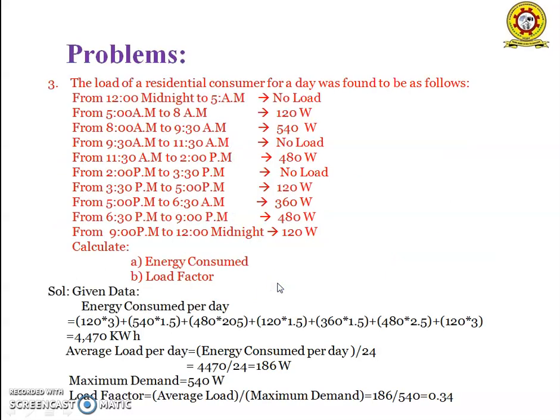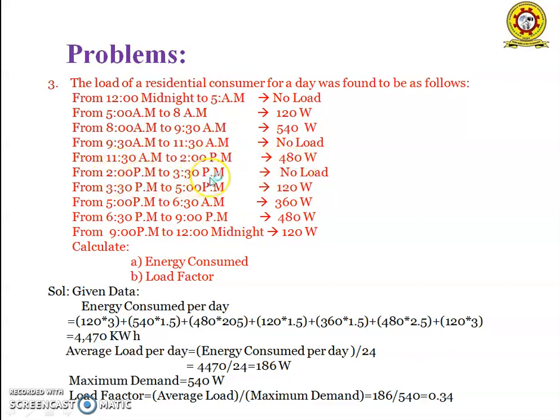And the third problem is, the load on a residential consumer for a day was given as follows. From 12 midnight to 5 am, there is no load. From 5 am to 8 am, 120 watts load. From 8 am to 9:30 am, 540 watts power consumed. From 9:30 am to 11:30 am, no load. And from 11:30 am to 2 pm, the power consumed is 480 watts.